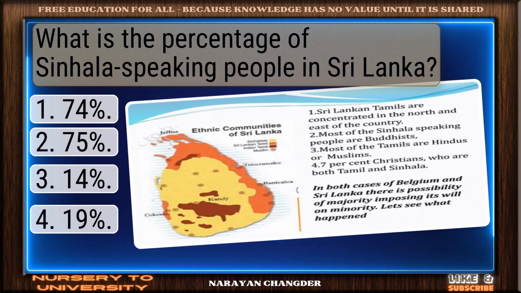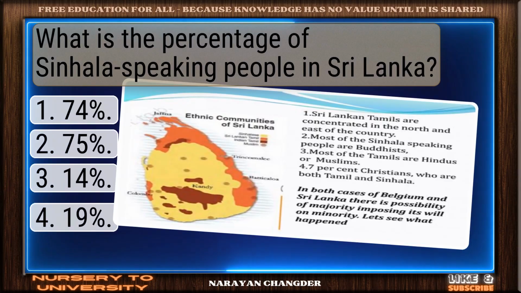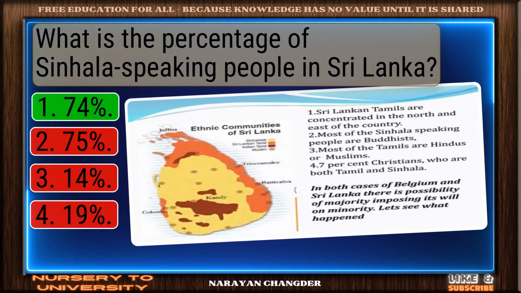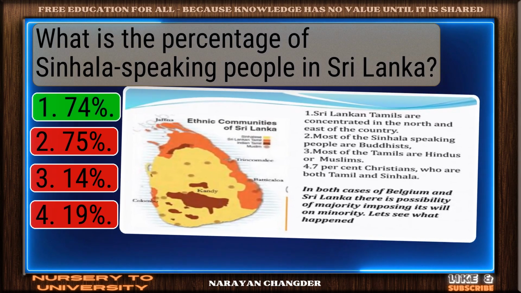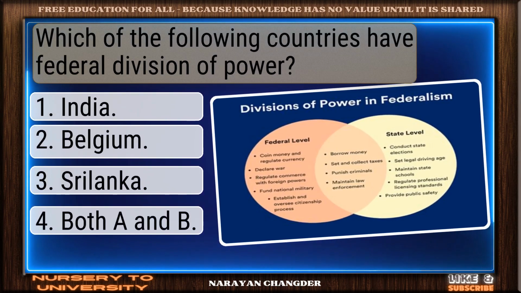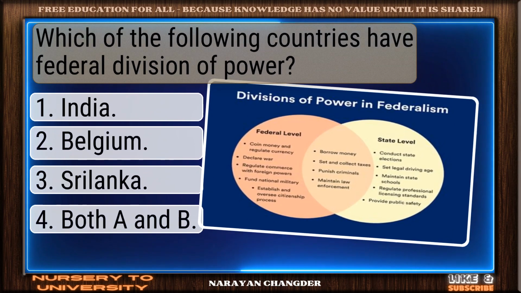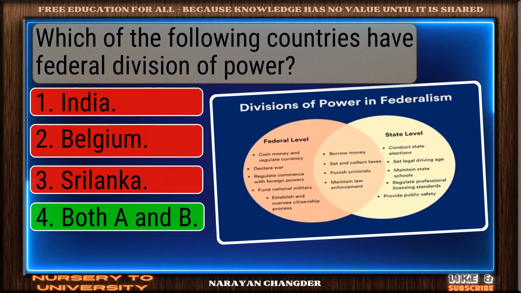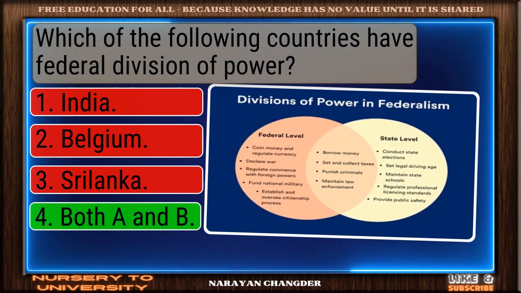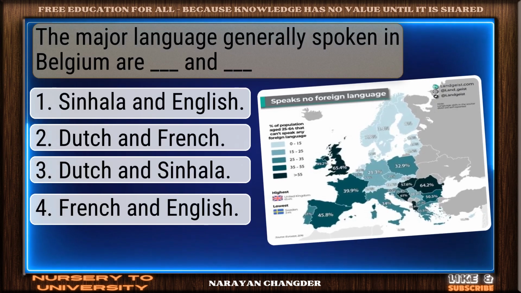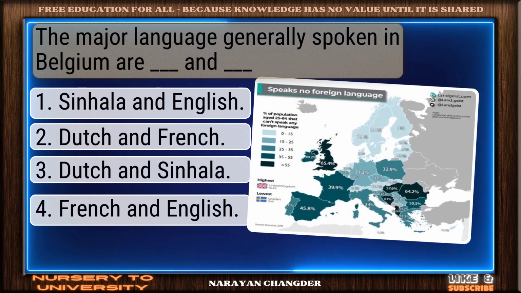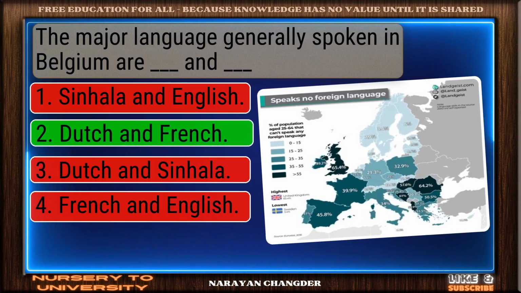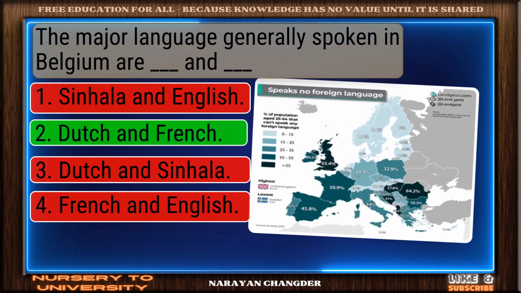What is the percentage of Sinhala-speaking people in Sri Lanka? Great thinking. 74% is right. Which of the following countries have federal division of power? Both A and B. Perfect. Both A and B is the one. The major languages generally spoken in Belgium are Dash and Dash. Right again. Dutch and French is valid.